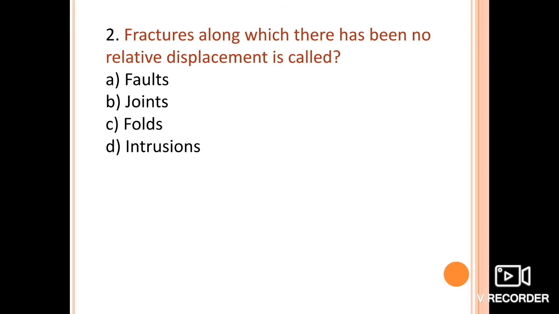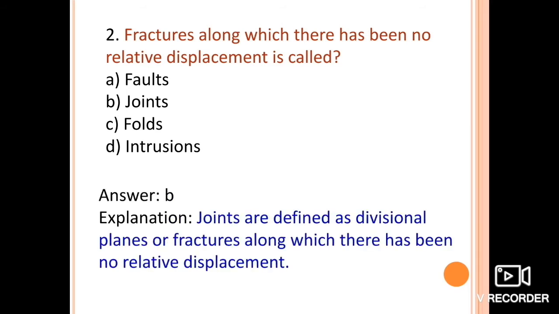In terms of faults, the relative displacement is necessary, but in case of joints there is no such displacement, so that is option B. As given here, joints are defined as divisional planes or fracture planes along which there has been no relative displacement. So here option B is the right answer.